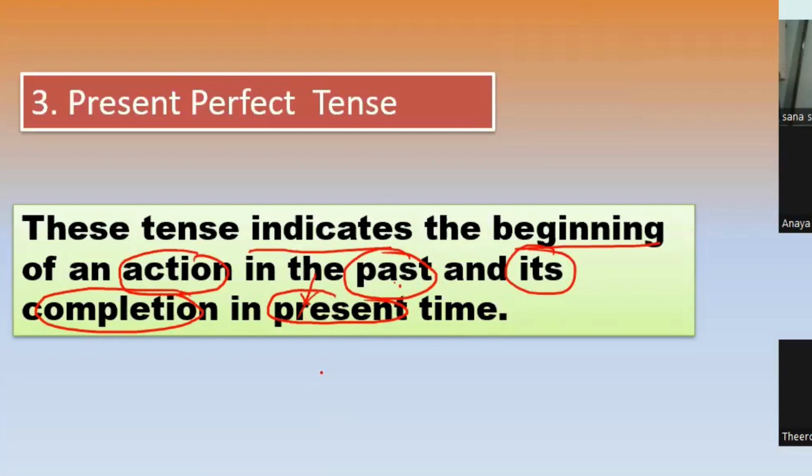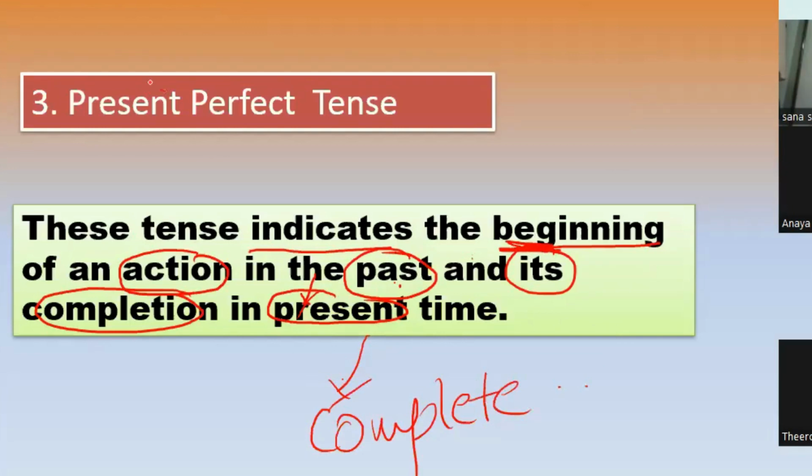Is it clear? What is the present perfect tense? This indicates the beginning of an action. We are saying it as completed, but it is called present perfect tense. It falls under the category of present, but the action has already been completed. Quite confusing, right? It should fall in the past, but we are saying it as present perfect tense.